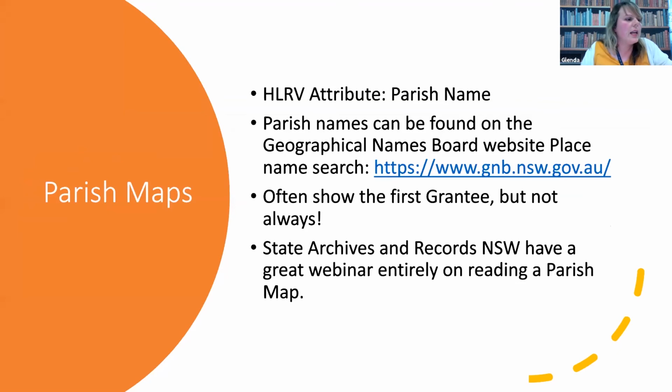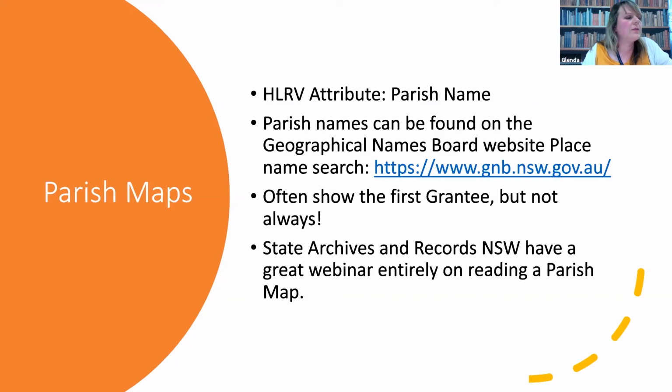Okay, so land has been divided in various ways over the years. You've definitely heard of suburbs, towns, cities, and states. You may not have heard of divisions such as parishes and counties. Counties have been used since the first year of settlement, and the first one proclaimed was County Cumberland, and that's the one we deal with most, as it takes in most of metropolitan Sydney.